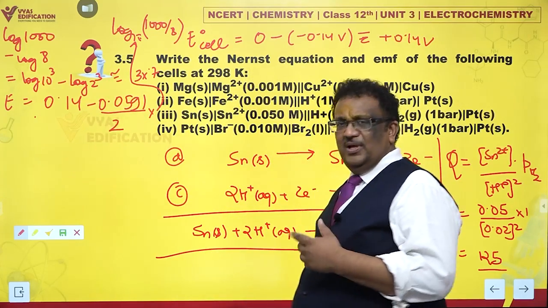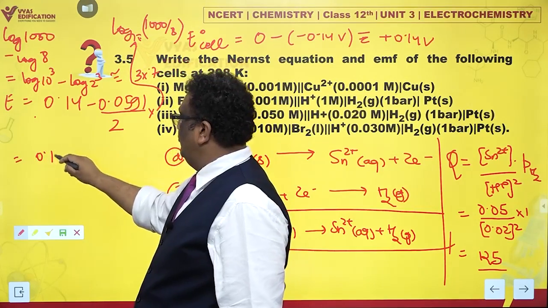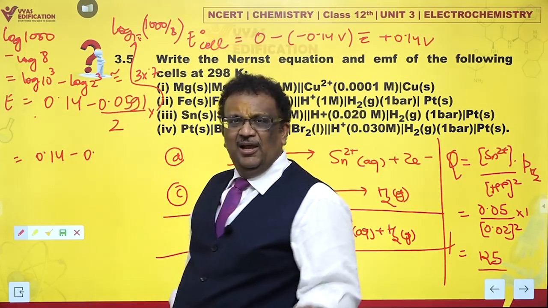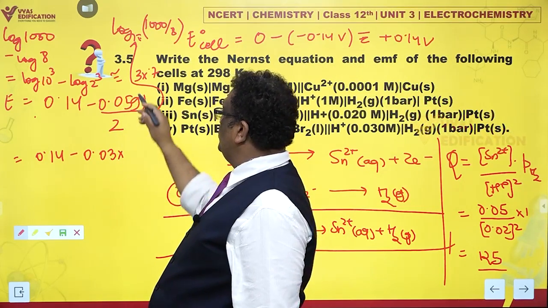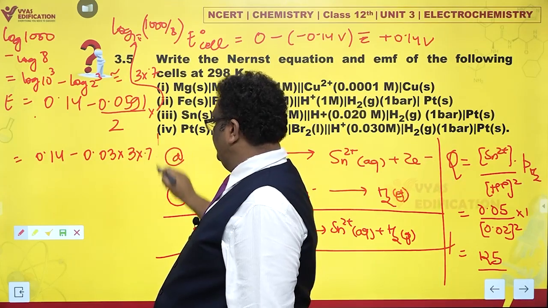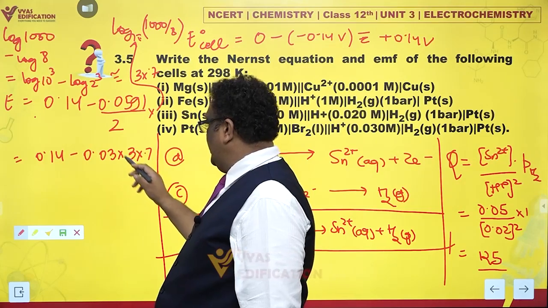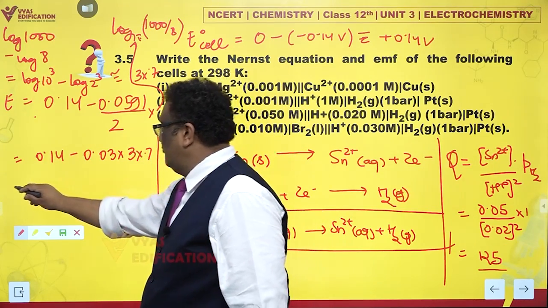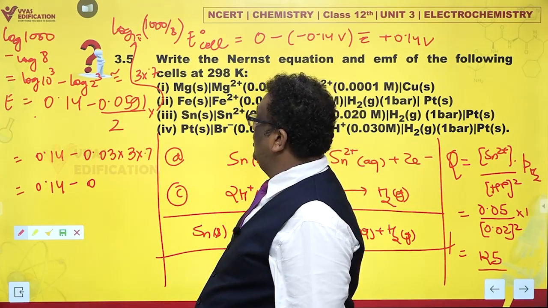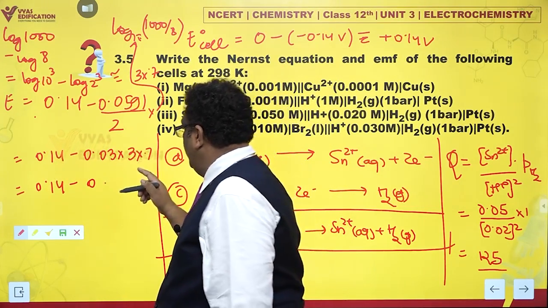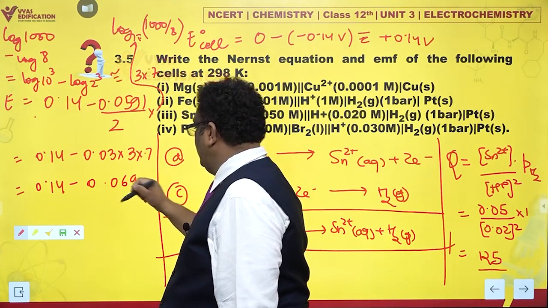So this is 0.14 minus 0.06 by 2, which is 0.03, into 3 into 0.7. Let me see what this gives me. 3 into 3 is 9, 9 7s are 63. So that would make it 0.14 minus 0.063.